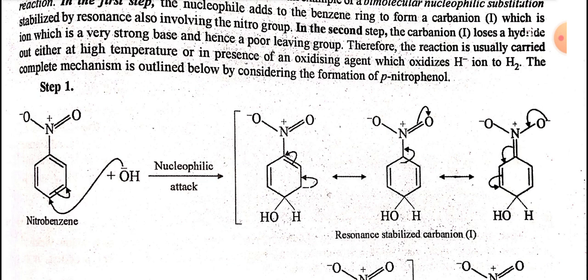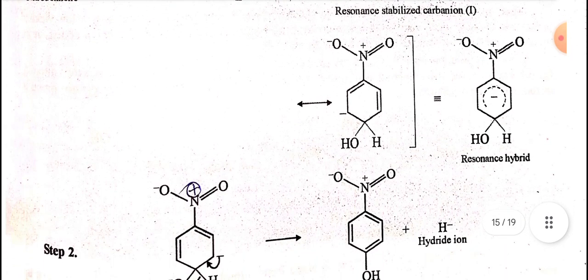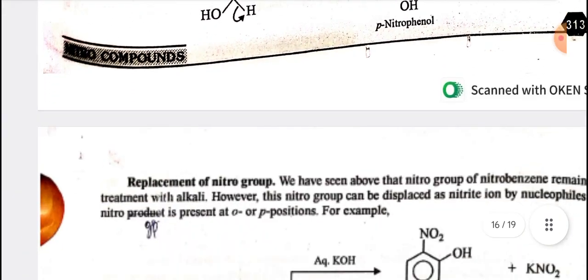The complete mechanism is outlined below by considering the formation of para-nitrophenol. When nitrobenzene reacts with base, in the presence of nucleophilic attack, it first gives a resonance stabilized carbanion, which again gives a resonance hybrid. In step 2, the hydride ion is lost and the molecule para-nitrophenol is formed.